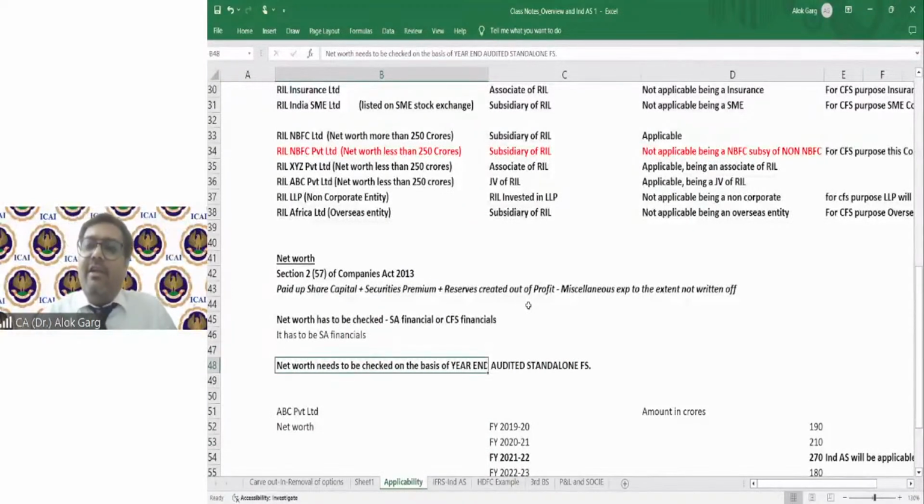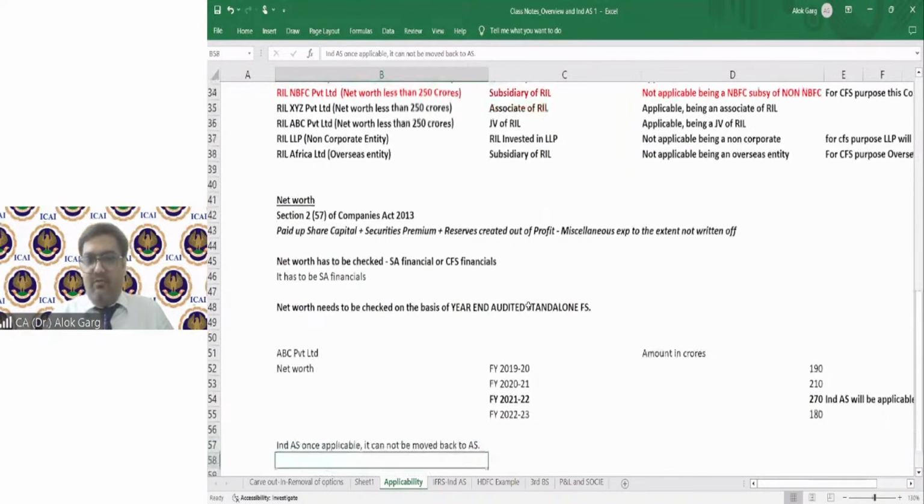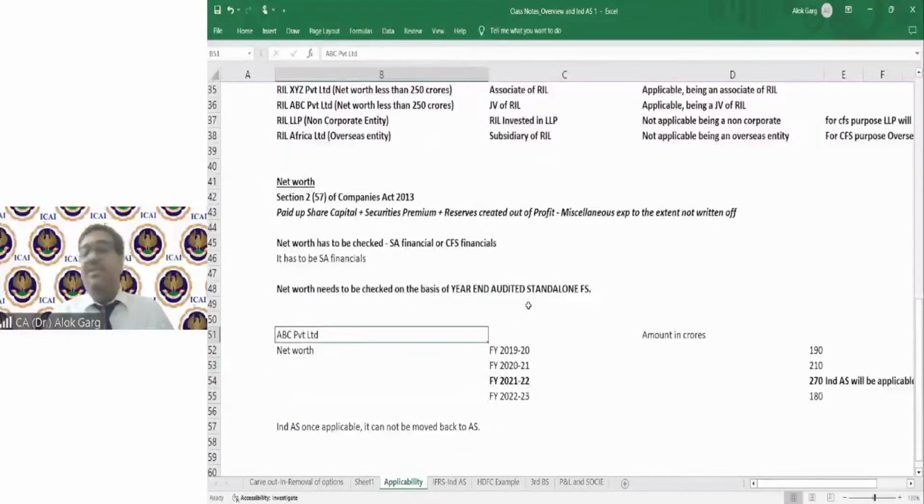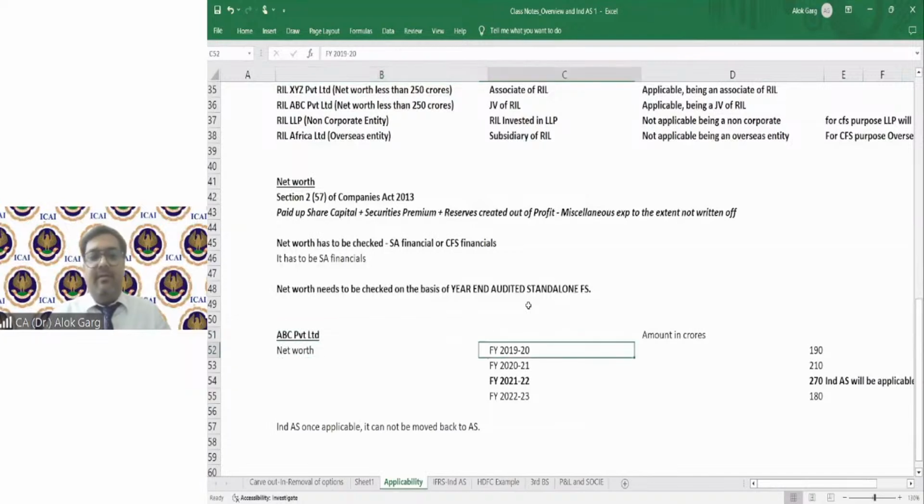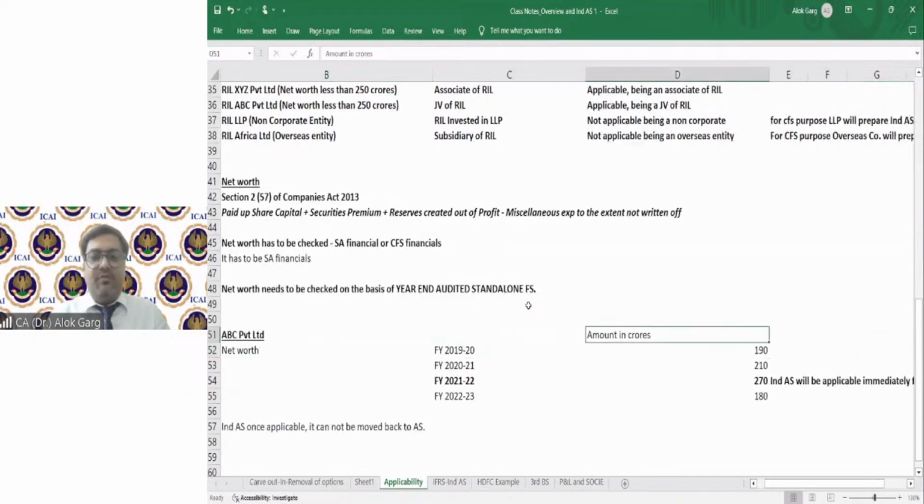Sir, whether net worth has to be seen on the basis of interim financial statements or year-end financial statements? Net worth is always required to be seen on the basis of the year-end audited standalone financial statements, right? Now, we need to see from which date IND AS will be applicable. This is a company ABC Private Limited, and this amount is in crores, right?